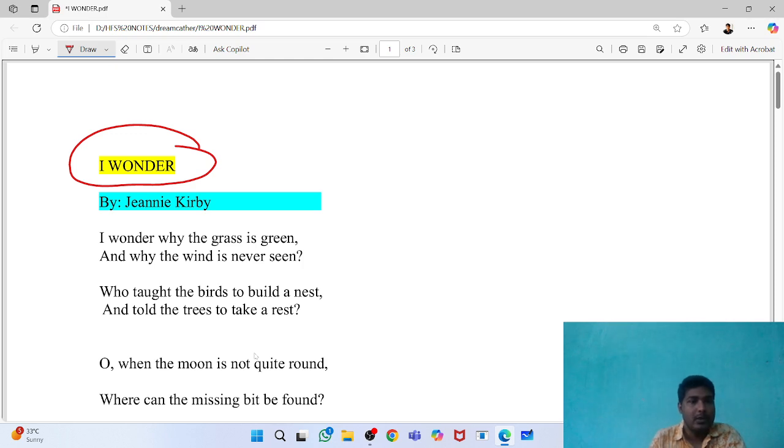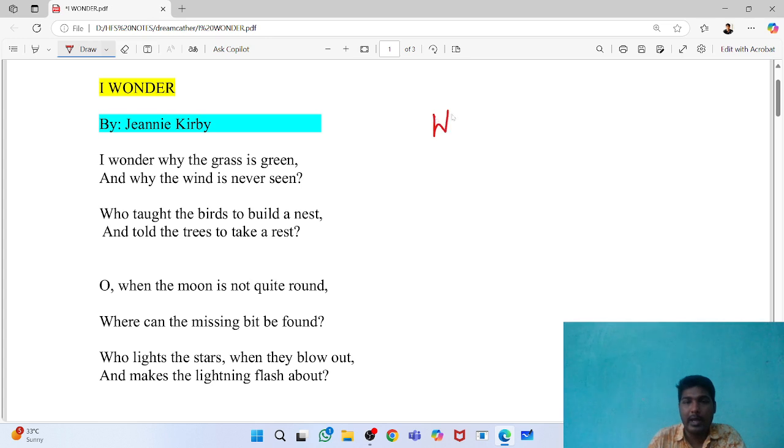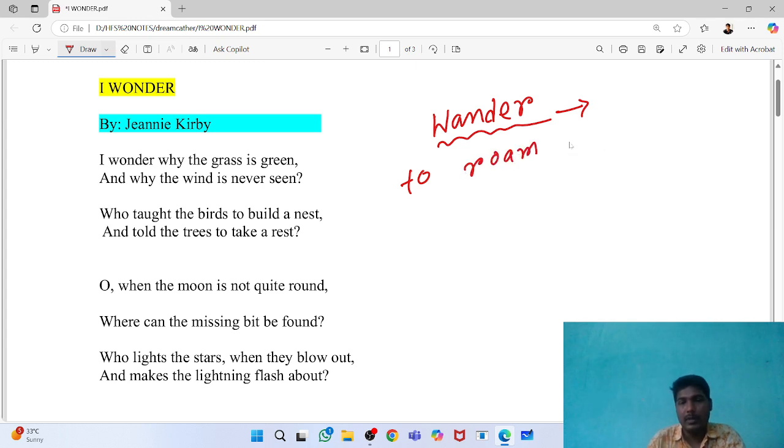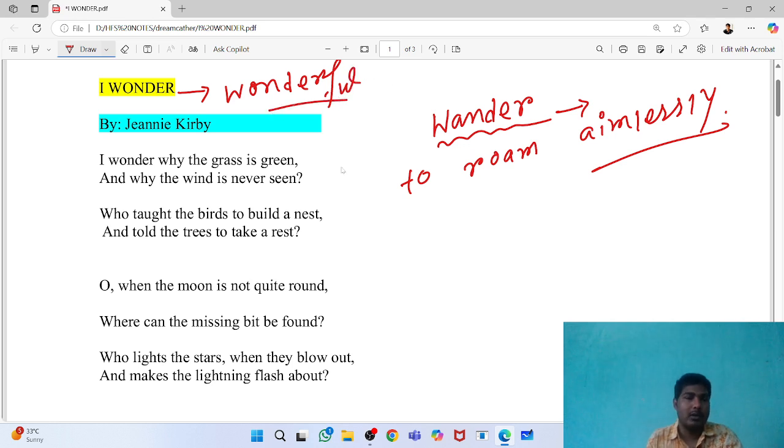So let's start. Here, I wonder. Now all of you know what it means. Wonder means getting surprised. And there is another wonder, W-A-N-D-E-R, which means to go somewhere or to roam aimlessly, meaning when you don't have any ambition to go somewhere. That is called to wander. And from this word actually the word wonderful came, very beautiful, surprising. So this is how the word comes.